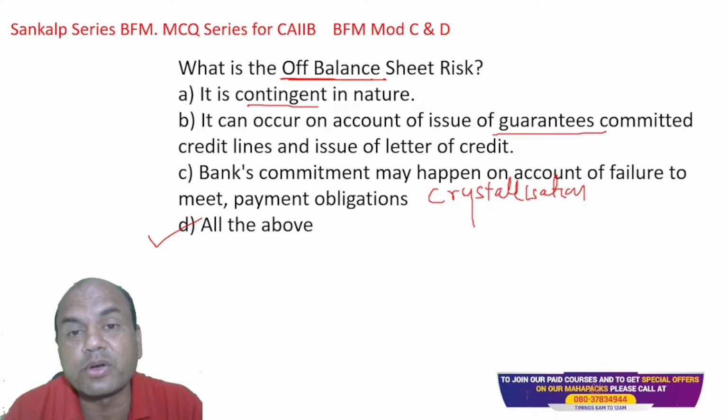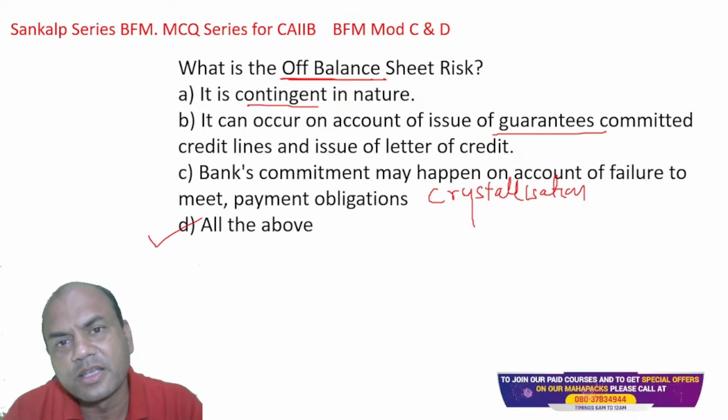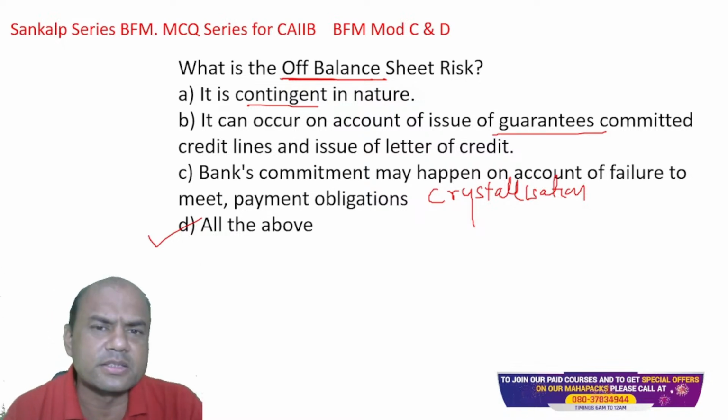Balance sheet item means there I pay the cash. CC, term loan, I am paying the cash. Guarantees, I am not paying the cash. Okay.